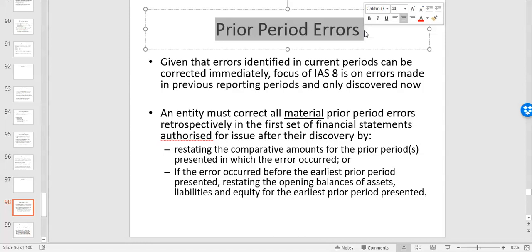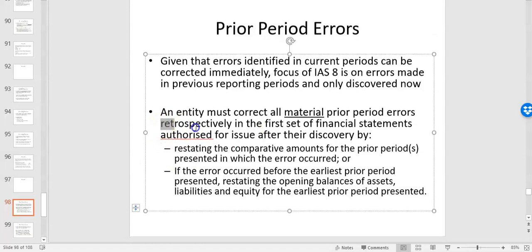So an entity must correct all material prior period errors. That's the key thing here. So what we're saying there is material, you're generally thinking if it's bigger than 5% of profits or bigger than 5% of assets. But usually most exam questions will give you an indication whether it's a significant amount or not. If it's only a very small amount relative to the size of the business, well then you can just adjust it in the current year. But material prior period errors must be adjusted retrospectively.